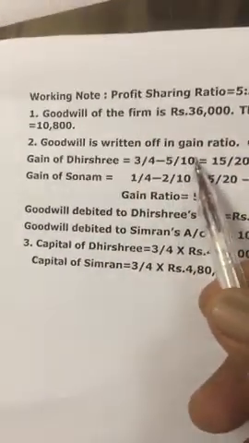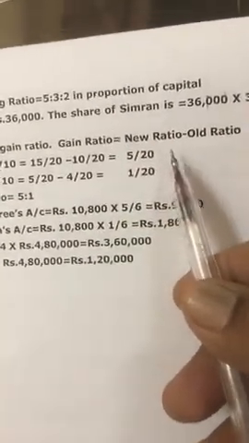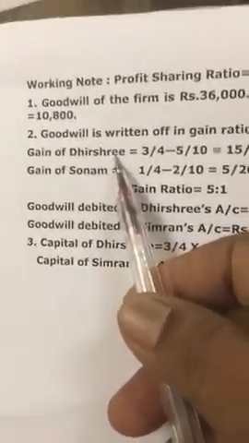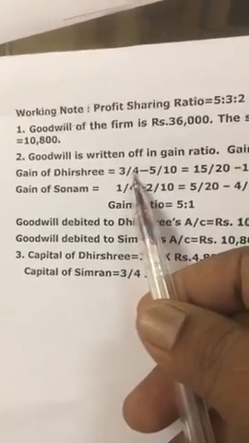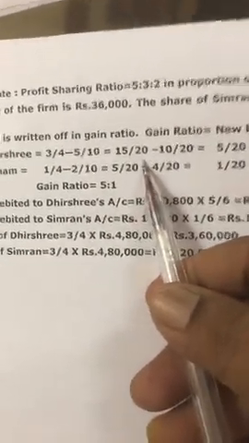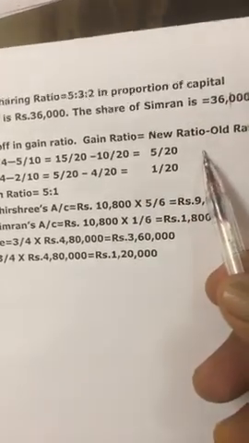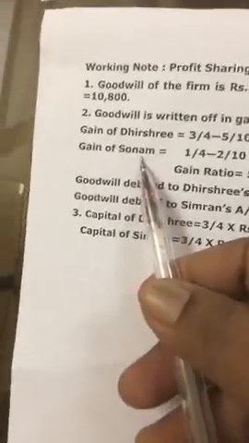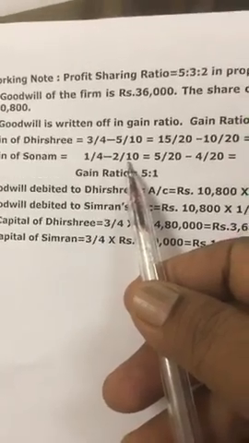Goodwill is written off in the gain ratio. Gain ratio is equal to new ratio minus old ratio. Gain of Dhirashri: new ratio 3/4 given in the question, old ratio 5/10. LCM is 20. So 15/20 minus 10/20 is equal to 5/20, the gain made by Dhirashri. Gain of Sonam: new ratio 1/4 minus old ratio 2/10.